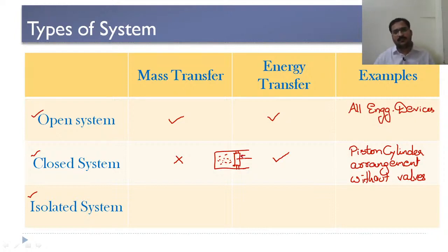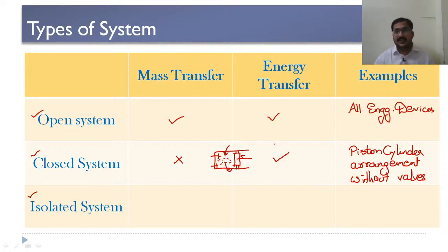Suppose this piston moves inwards, work is done on the system, whereas if this piston moves outwards, work is done by the system. Heat may enter through these boundaries or leave from these boundaries. So only energy transfer takes place when there are no valves. When there are valves, certain gas may enter into the system, get compressed or expanded, then leave out of the system.